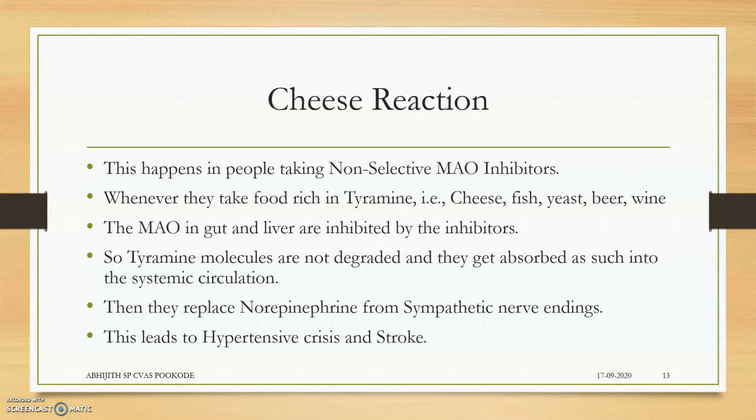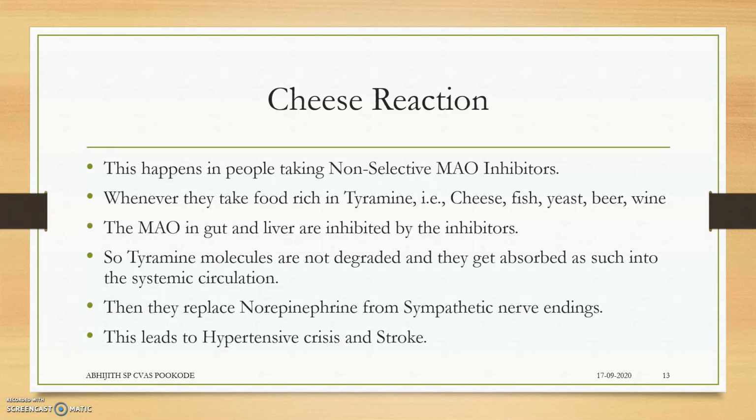So, cheese reaction happens in people who are taking non-selective MAO inhibitors. The drug will be inhibiting both MAO-A and MAO-B.